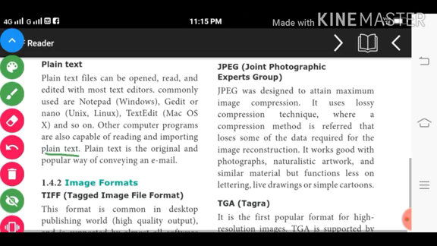All this is done using plain text. Plain text is the original and popular way of conveying email.